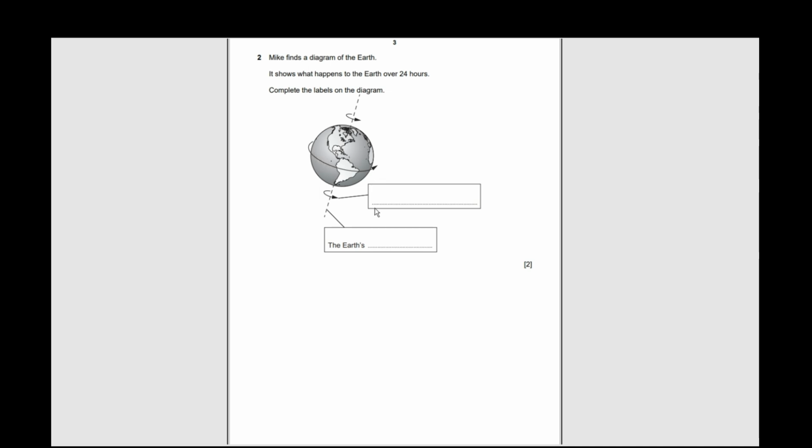So yeah, this one should be the earth's axis.